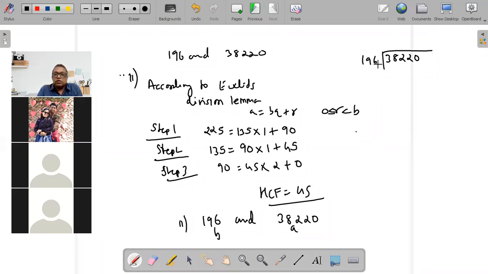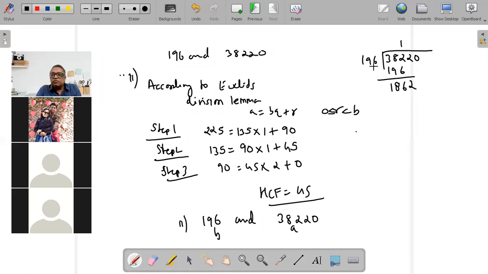It will go 1 time. So 196 ones are 196. 196 into 2 would be bigger, so I am not going to take that, it's going to be 392. So I'll subtract this, I'll get 186.